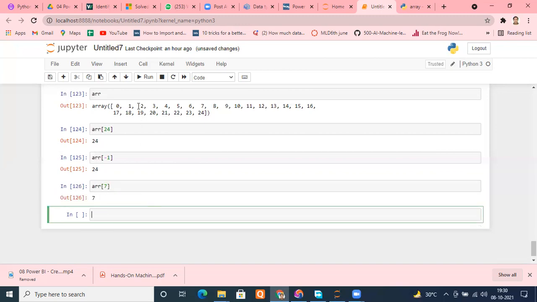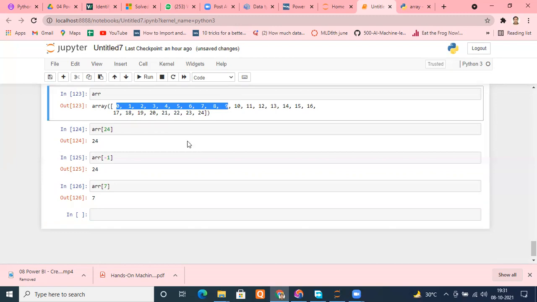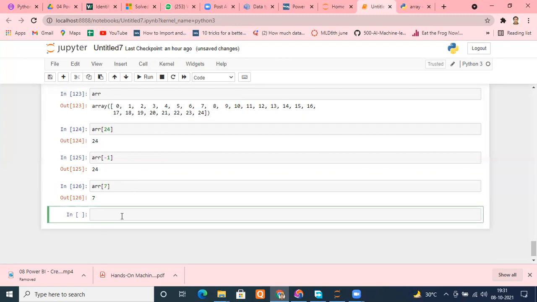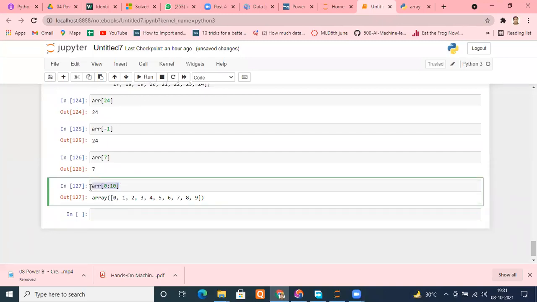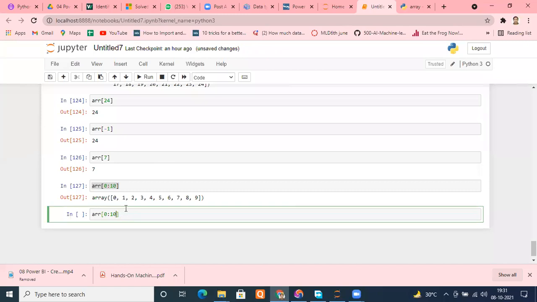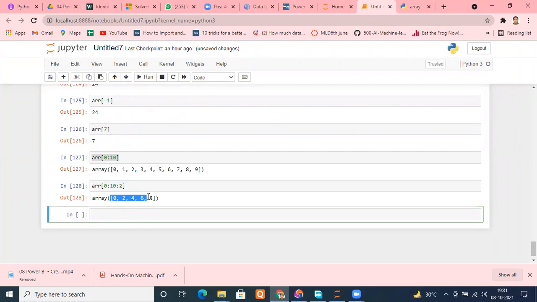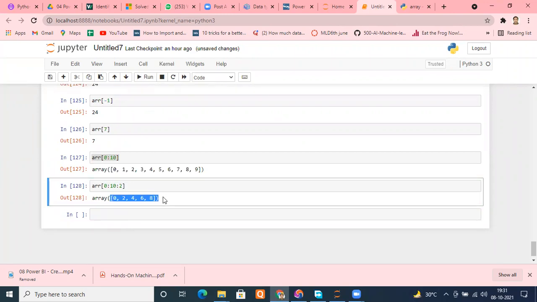Now suppose I need elements between 0 to 9. What should I do? Remember the list, how does it work? 0:10, yes. And there is an optional argument as well. For example, I type 0:10, so I get the numbers 0 to 9. I can skip them as well, very much like a step. So I can put 0 colon, and for example, if I want to skip by 1, then this. It will give you all the numbers.